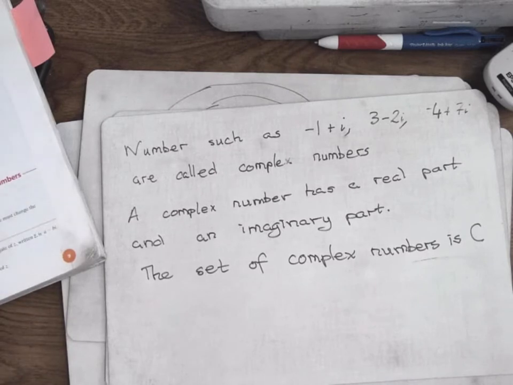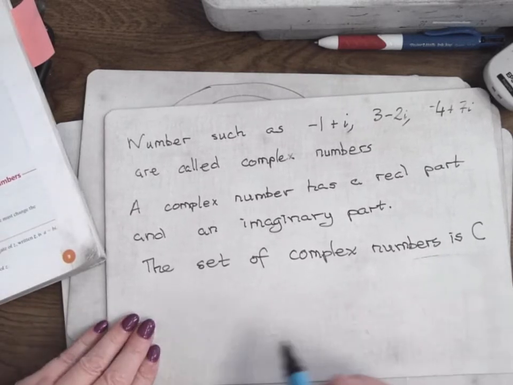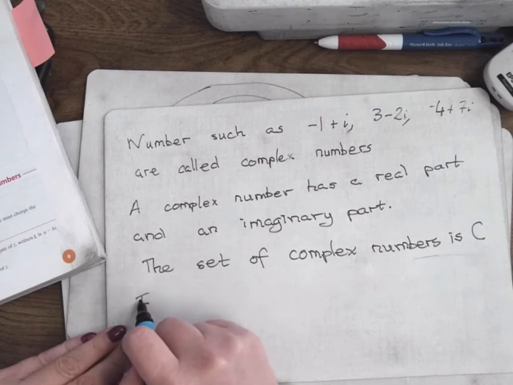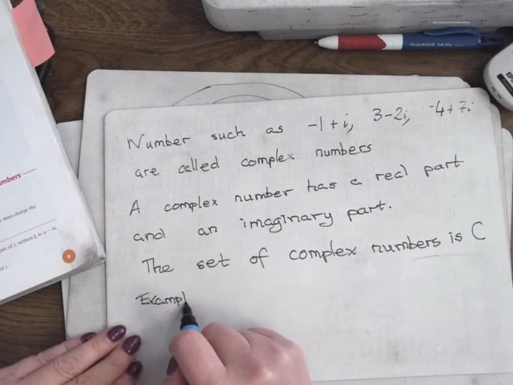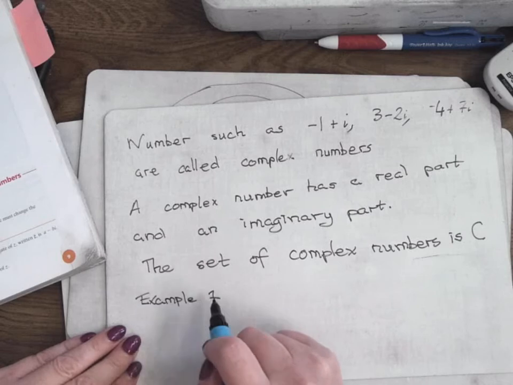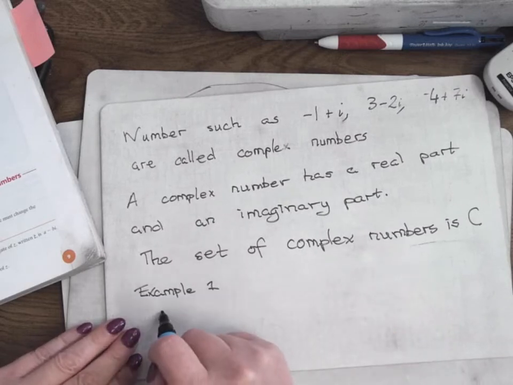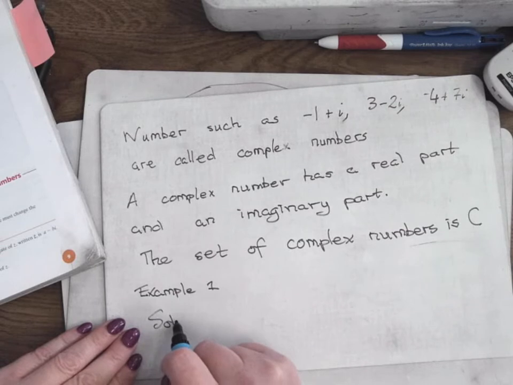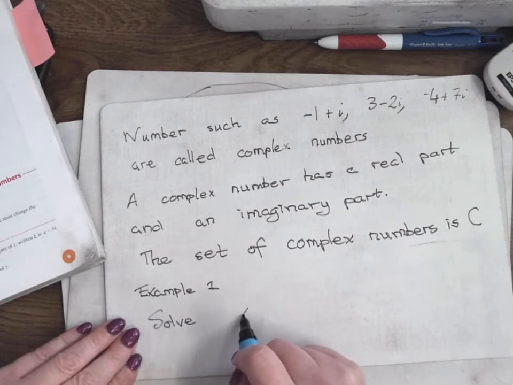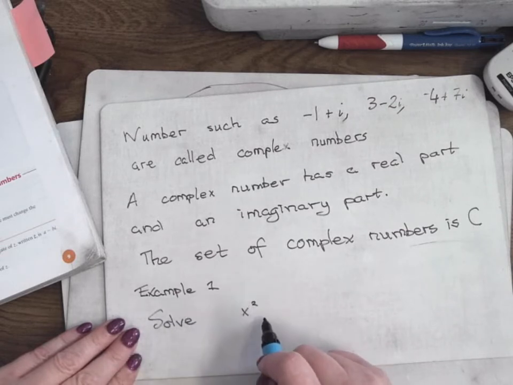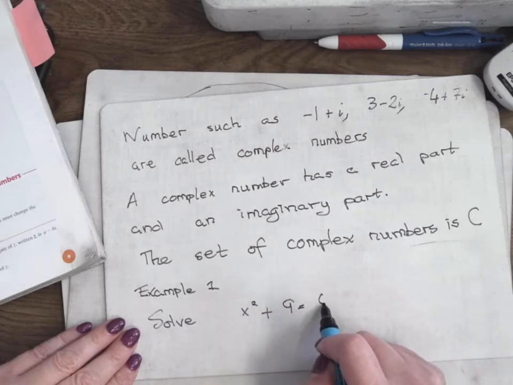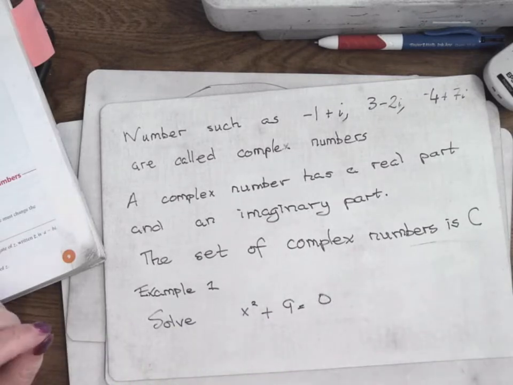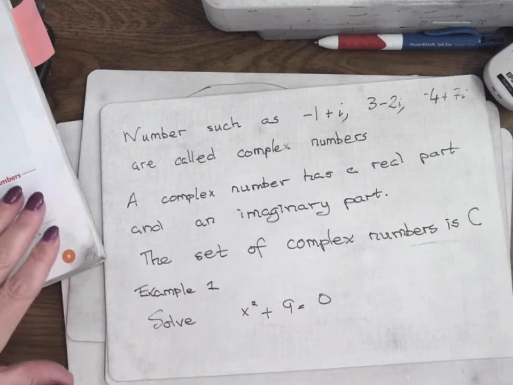How are we going to deal with this? We're going to solve the equation. Example 1. Solve x squared plus 9 equals 0.